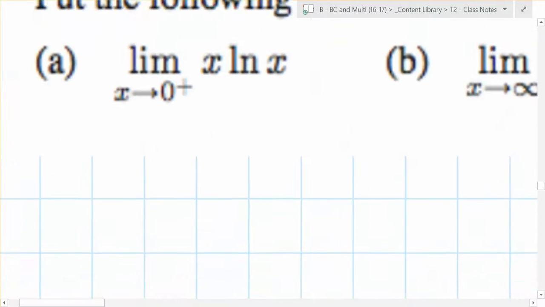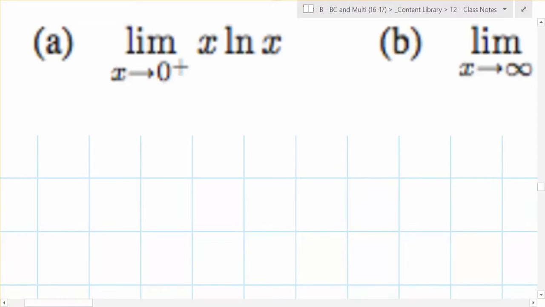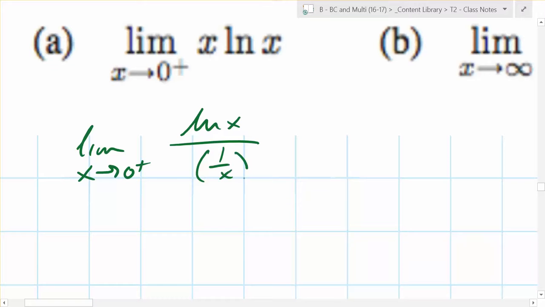So this one, for example, do you see a fraction? No fraction, right? But can you force it? Ready? Here's how you force a fraction. You make it ln x over 1 over x. Is that the same thing? Is that the exact same thing?